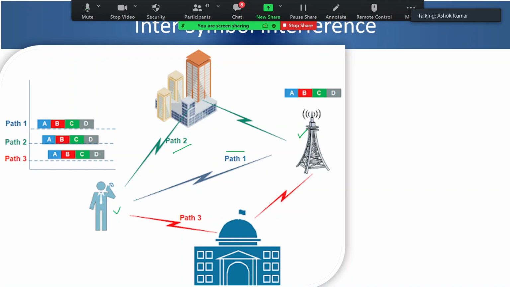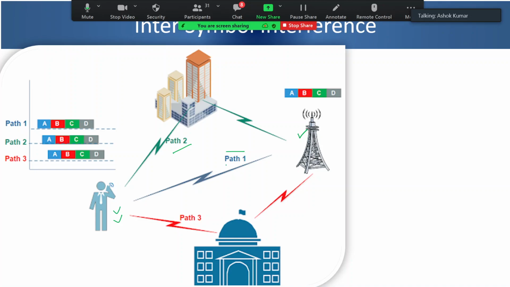So the same signal will be received by this receiver from three different directions, and since all three directions have different distances for the signal to travel from transmitter to receiver, they will be received at different points of time.